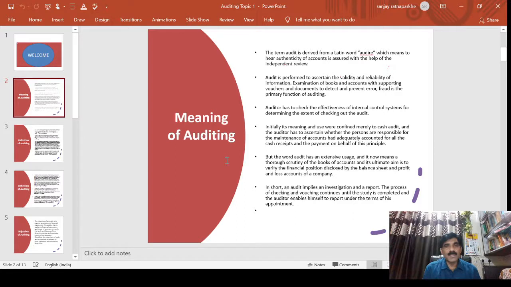from the basic source, vouchers, and those voucher entries are posted into the journal, and the journal entries are posted into the ledgers, and at the end of the year the ledgers are transferred to the trial balance. On the trial balance we prepare the trading account, profit and loss account or income statement, profit and loss appropriation account, and balance sheet.